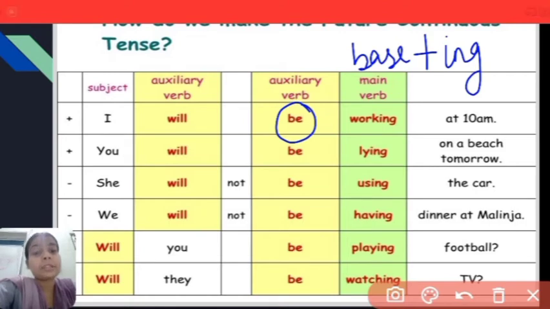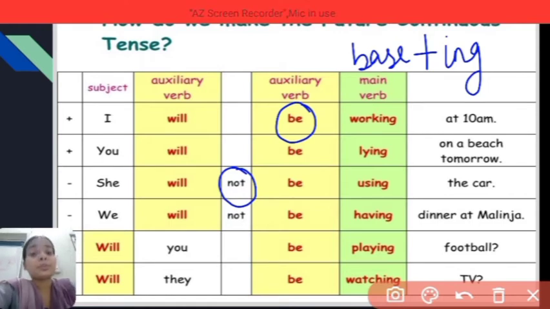It's an affirmative sentence. You will be lying on the beach tomorrow. Again, it's talking about something continuous or an unfinished action in the future. She will not be using the car. So here that shows the negative form of sentences. We will not be having dinner at Melinja.